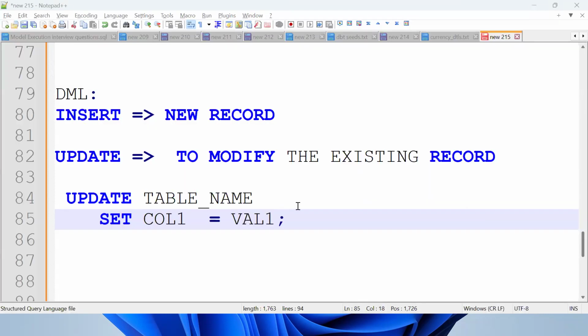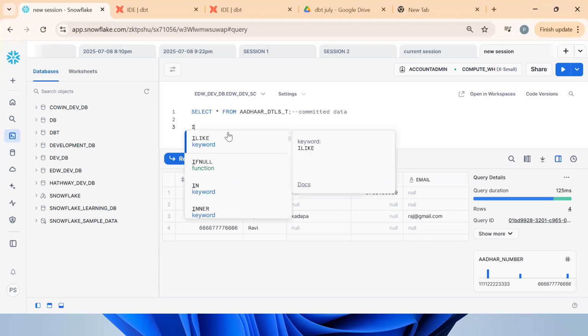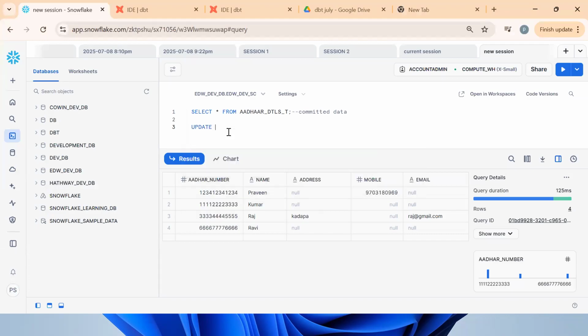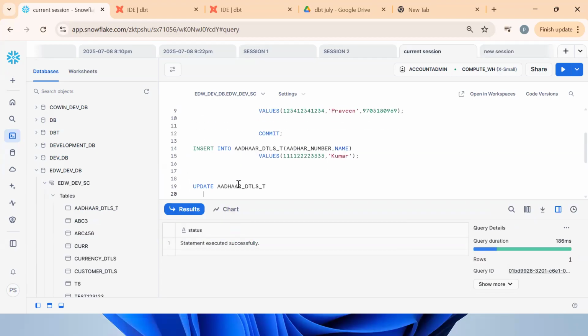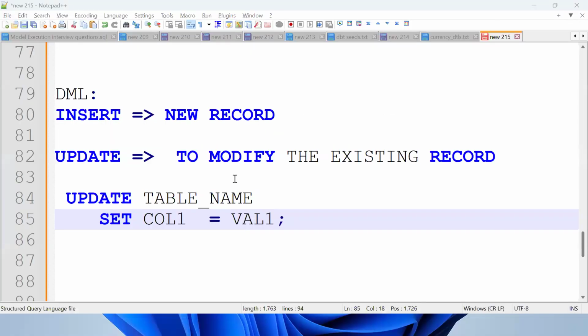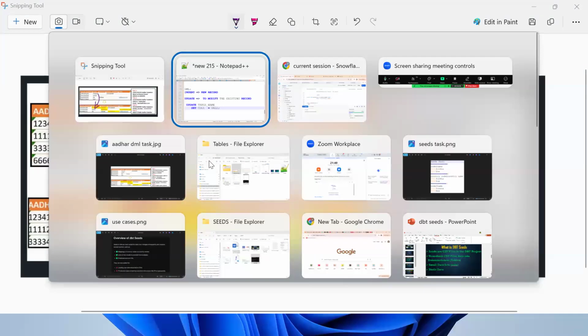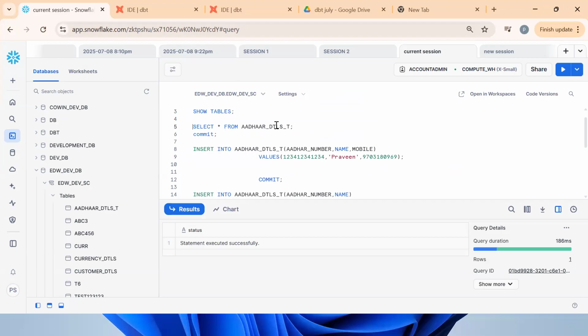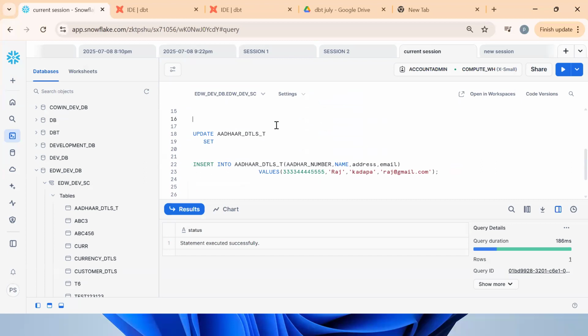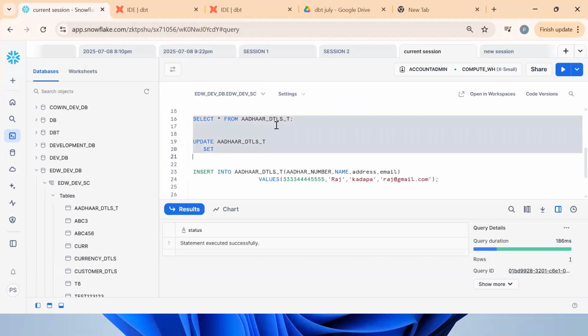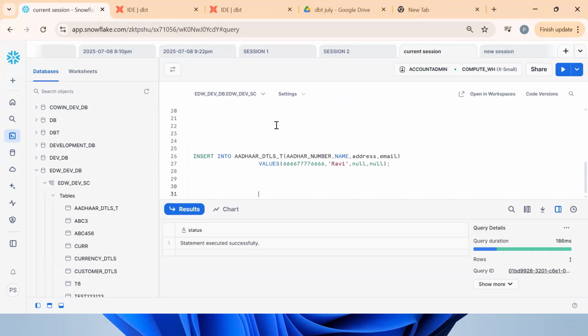See the same thing: update table name. In the current session, we need to do something. So update table name set, and what do they want to do? They want to modify the name. Before that, first fetch the data. How can I fetch the data? By using the select statement. Step by step. First insert, commit. Now see what happened.